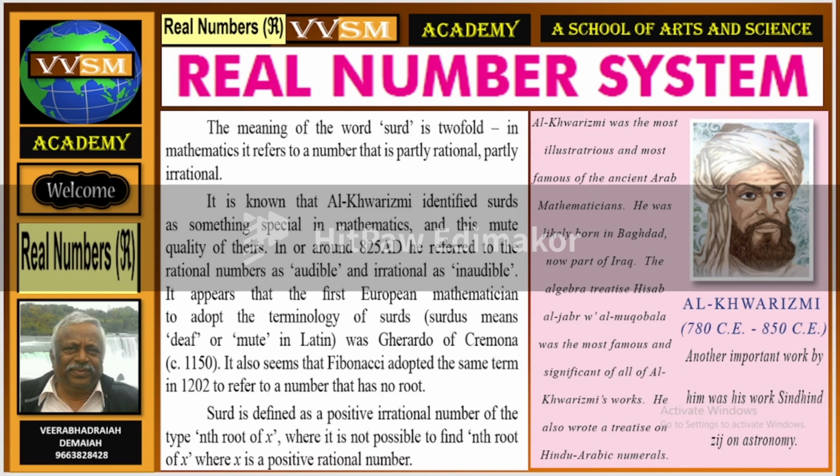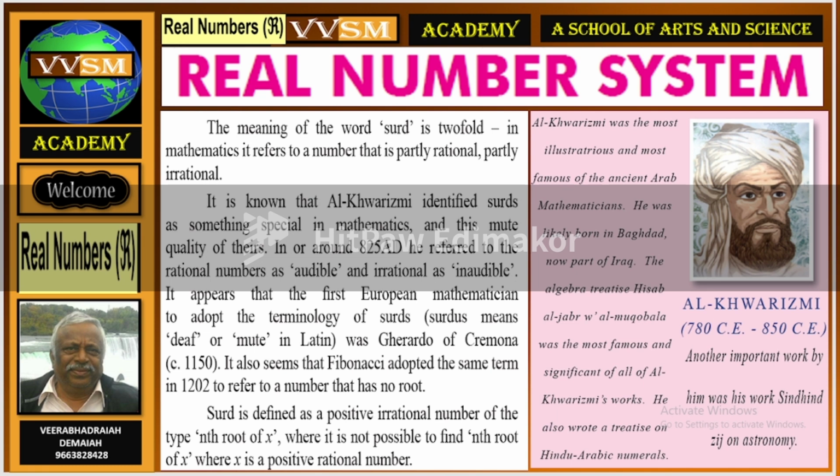It also seems that Fibonacci adopted the same term in 1202 to refer to a number that has no root. A surd is defined as a positive irrational number of the type nth root of x, where it is not possible to find the nth root of x, where x is a positive rational number.